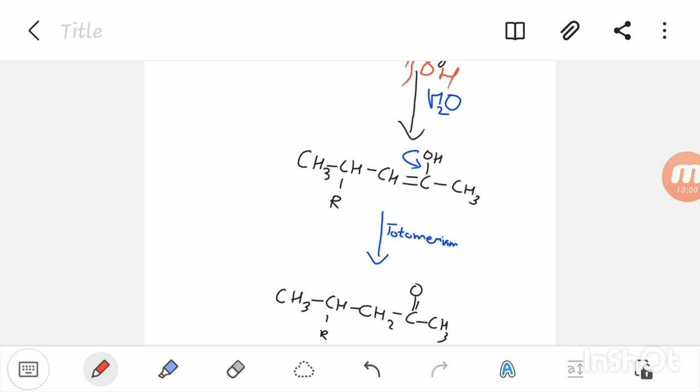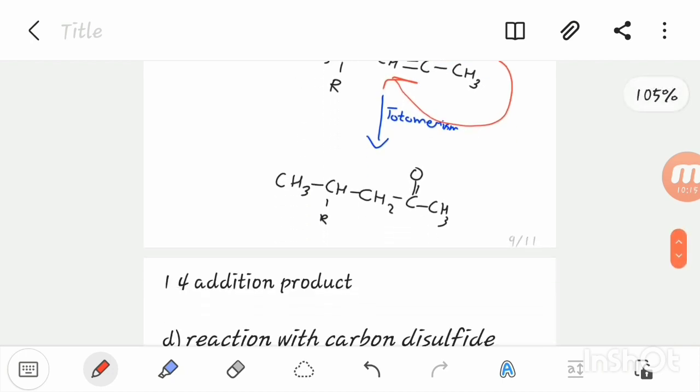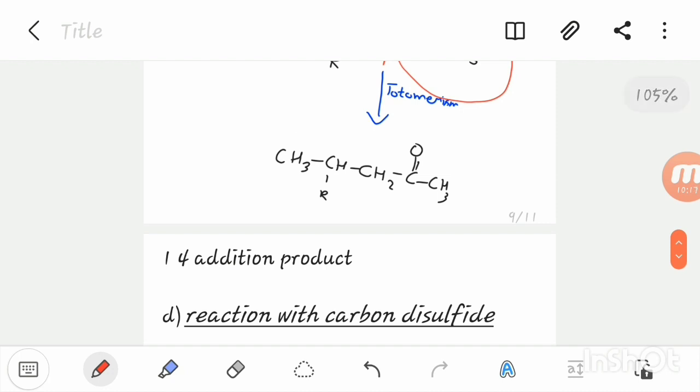This OH bond again shifts toward oxygen and carbon and forms a double bond, and this hydrogen shifts toward the beta position of the unsaturated compound, and this R remains on the same 4th position, and due to this it gives the 1,4 addition product.